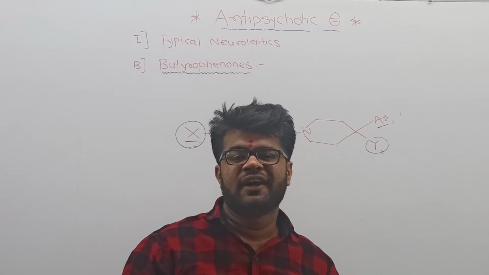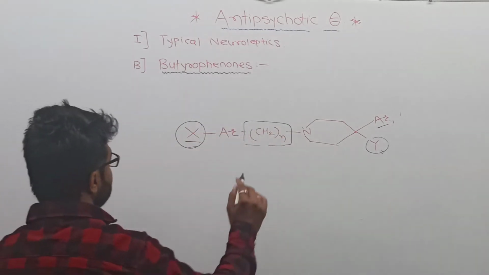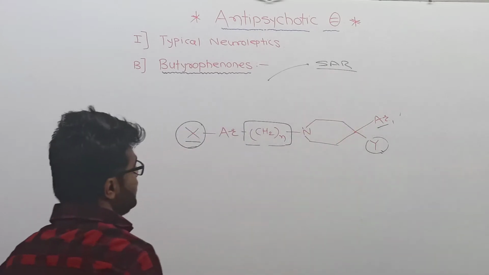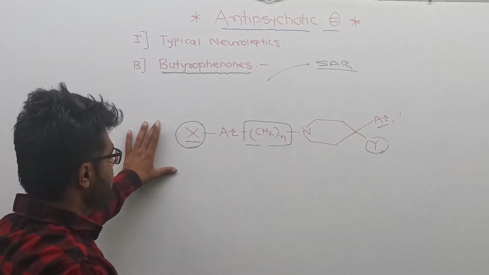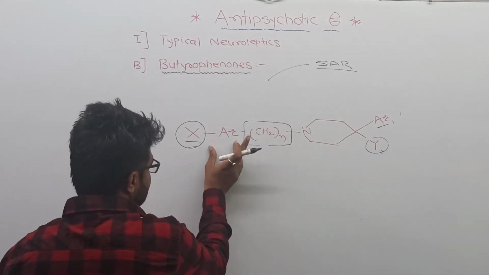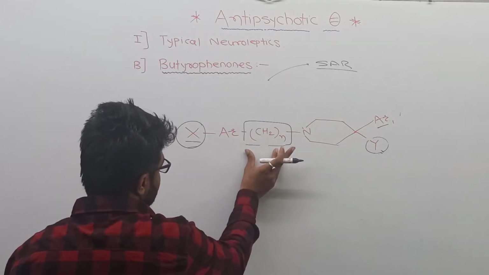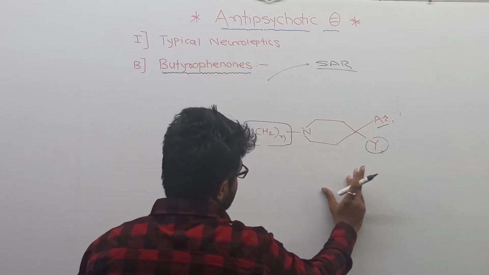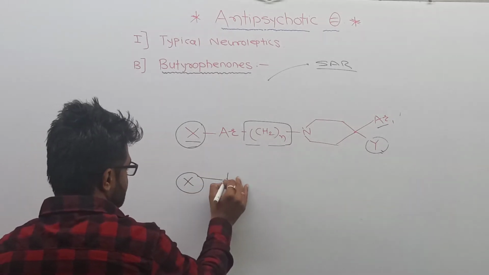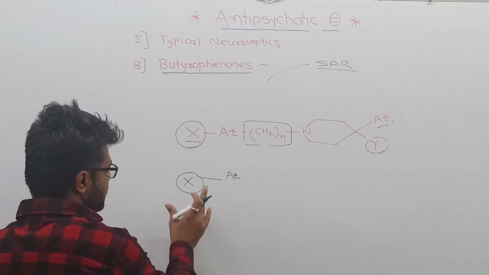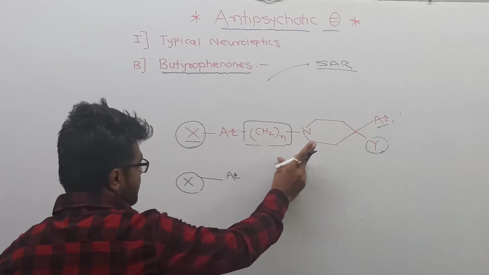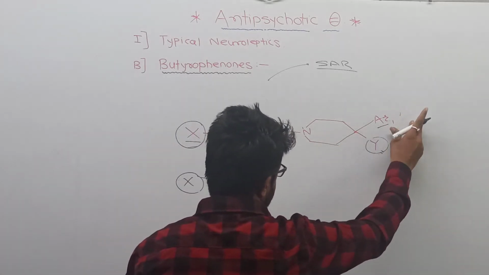Today I am going to teach you particularly about the SAR, SAR meaning structure-activity relationship, of the butyrophenones. There is the presence of a structure: X is attached to the aryl ring, then an aliphatic side chain, then an aryl ring, and Y. X means any functional group attached to the aryl ring. Then there is the aliphatic side chain, then the aromatic ring, and then Y.